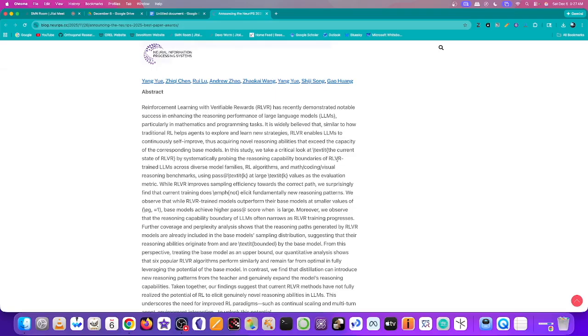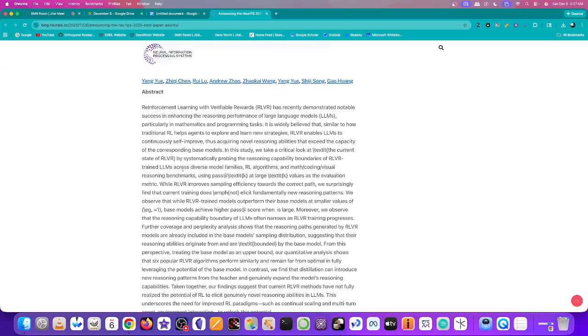In this study, we take a critical look at the current state of RLVR by systematically probing the reasoning capability boundaries of RLVR-trained large language models across diverse model families, reinforcement learning algorithms, and math/coding/visual reasoning benchmarks, using pass@k values as the evaluation metric.